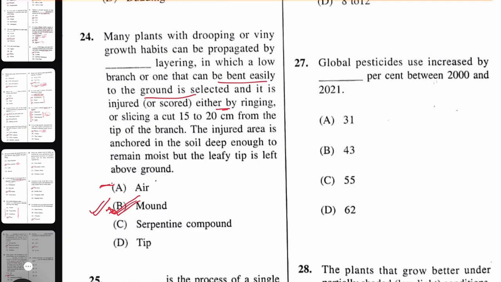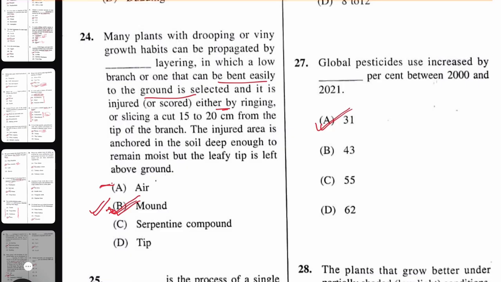It is approximately 31%, but I don't know who put this question, from where he or she got these questions. This type of question, they can ask you what is the status of how much chemical is being used per hectare in the field, which country is leading in pesticide consumption or herbicide consumption.